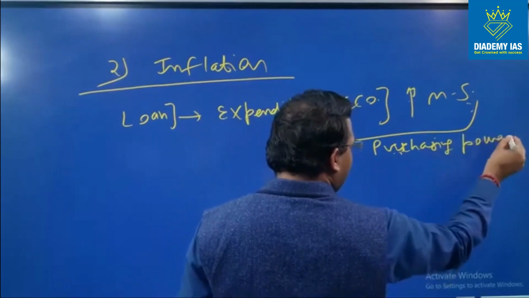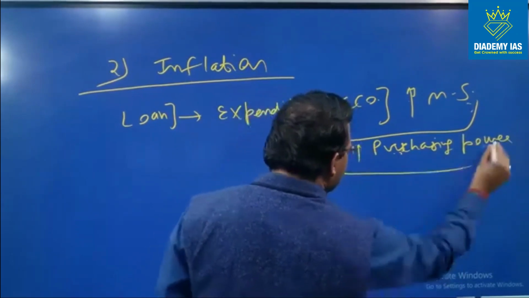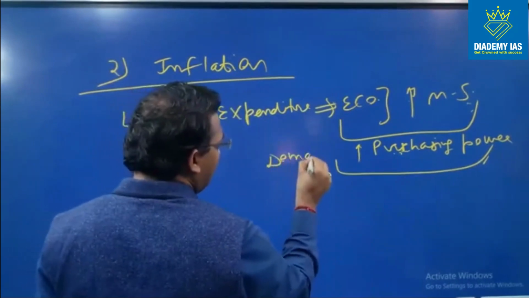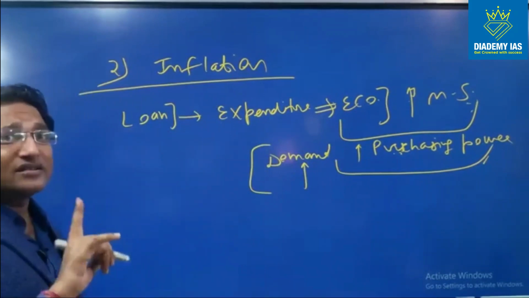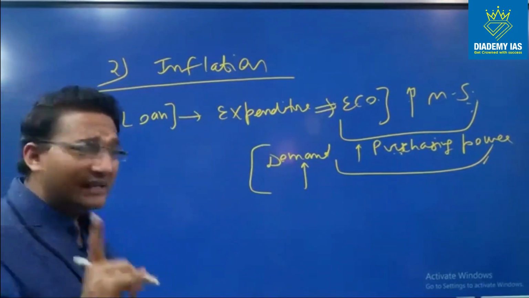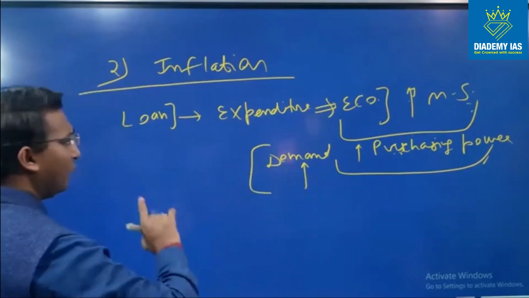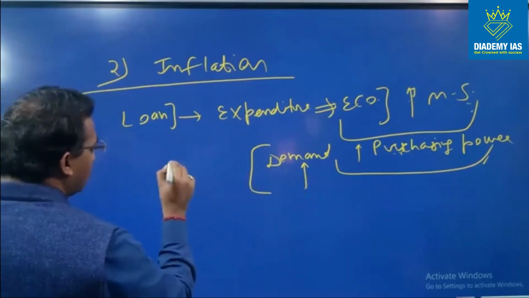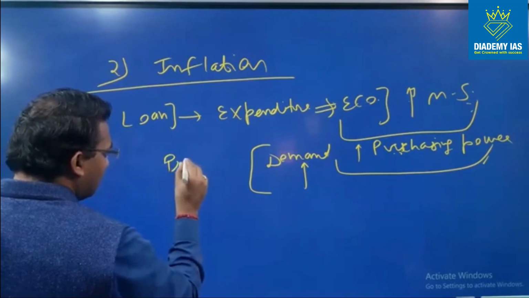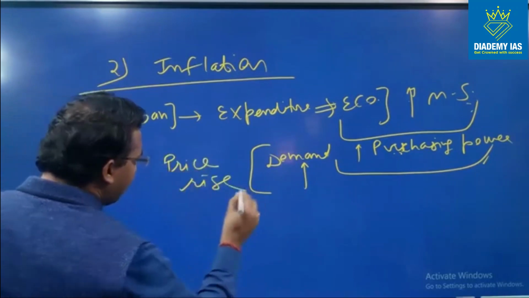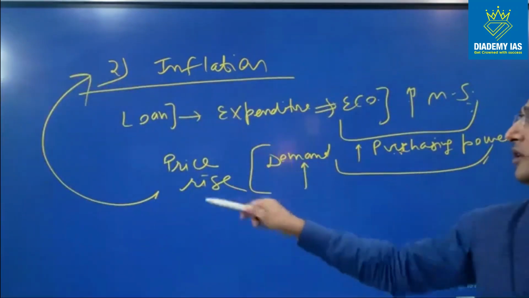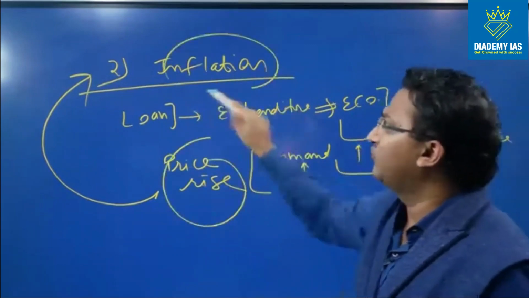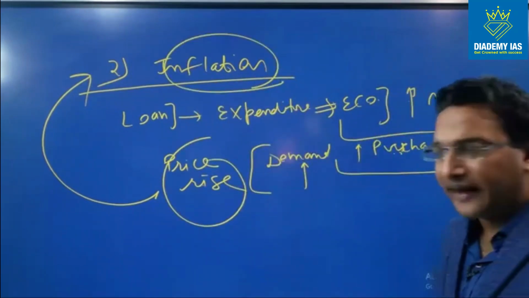When the purchasing power of the people increases, that means the demand for goods will increase. If the demand increases, and supply cannot increase suddenly. Please keep in mind, supply cannot increase suddenly. If the demand increases but supply does not increase suddenly, that will lead to a price rise. And this price rise is nothing but inflation. So you can see clearly how the fiscal deficit is leading to the price rise and the situation of inflation. This is the second impact.